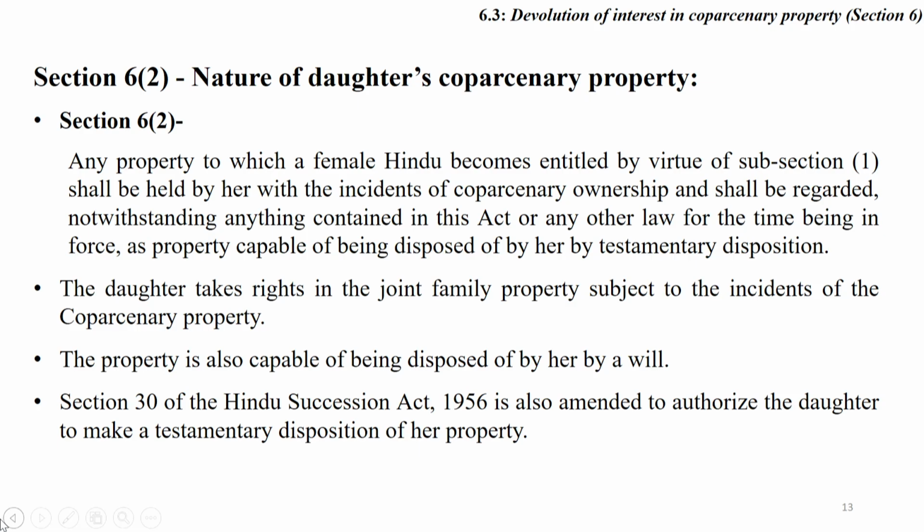Section 30 of the Hindu Succession Act 1956 is also amended to authorize the daughter to make a testamentary disposition of her property. So, what kind of property received by the daughter will be treated as her absolute property? The property is capable of disposition by intestate and testamentary succession both. Means what is received by the daughter under section 6 is considered the absolute property of the daughter.